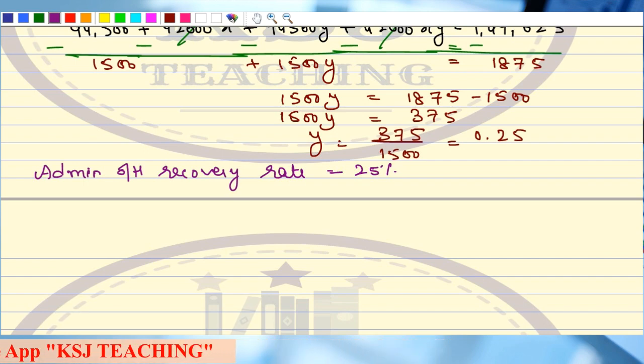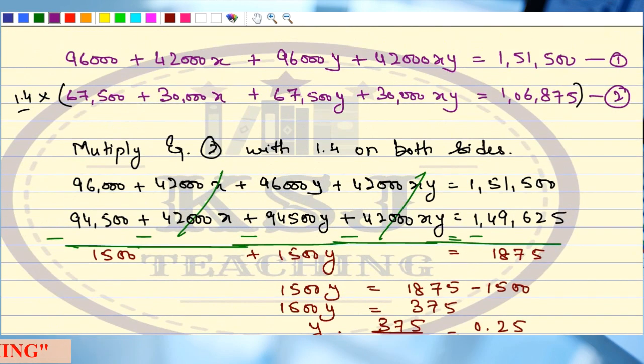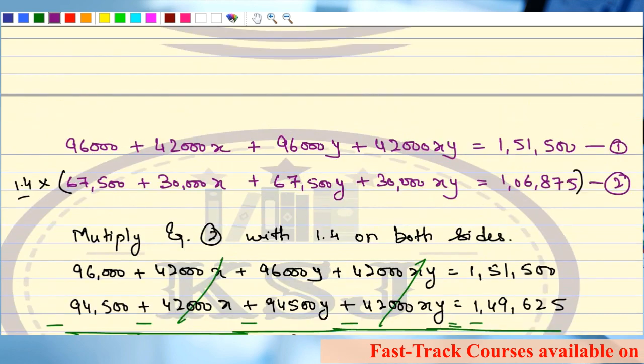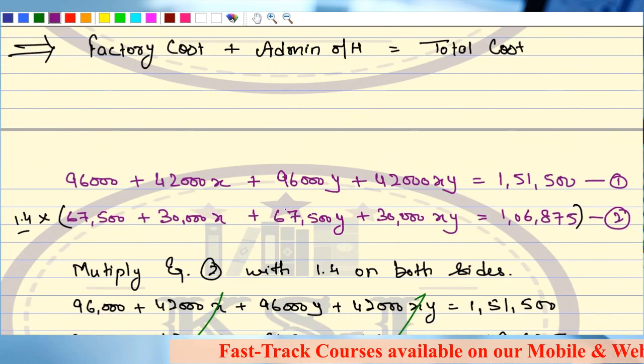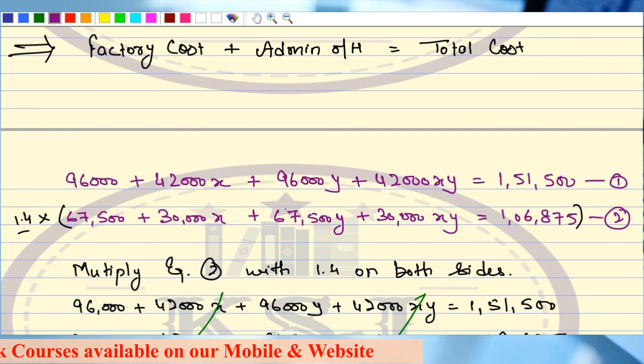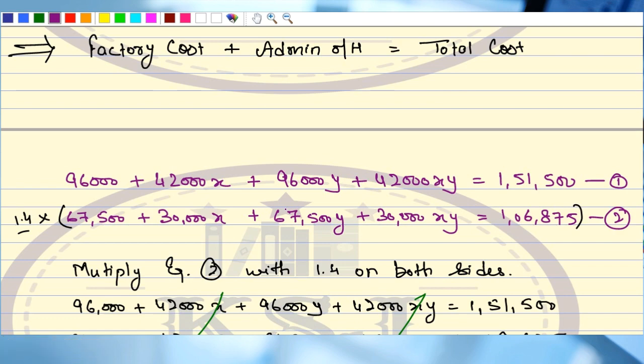Absolutely clear. Now you have to find out the value of x also. What you will do? Put the value of y in any of the equations. Right? Whether equation 1 or equation 2, you can put the value in any equation of your choice.